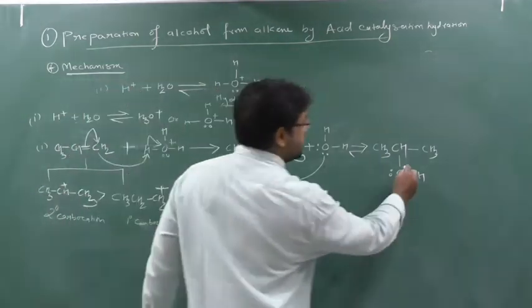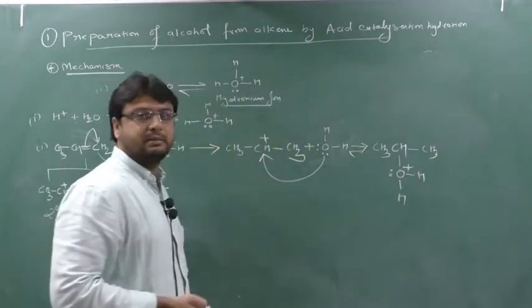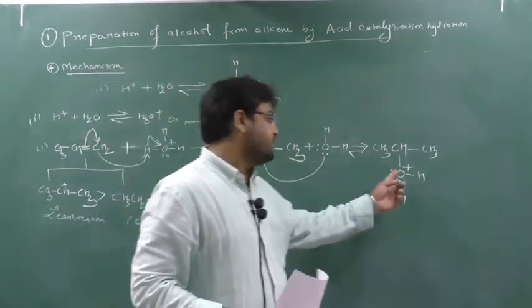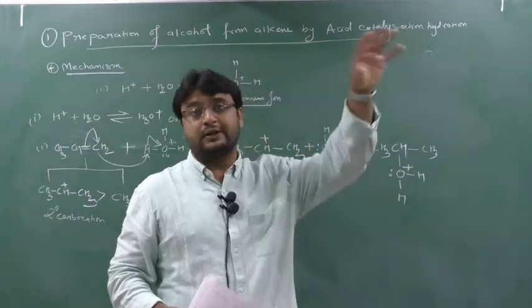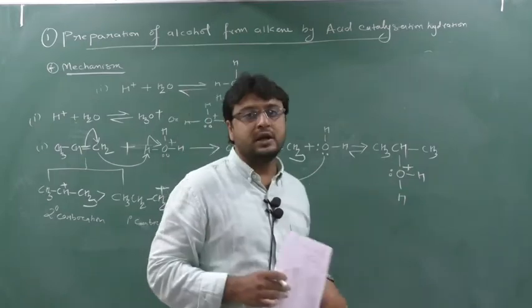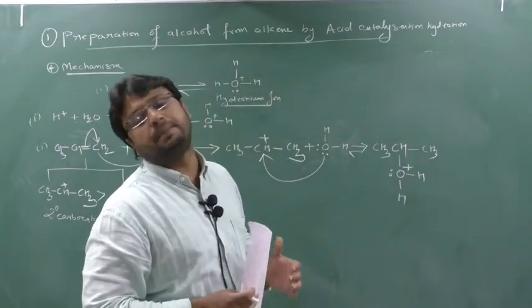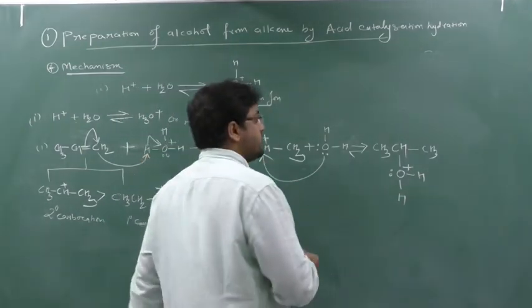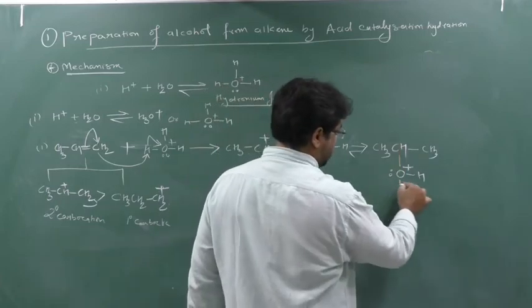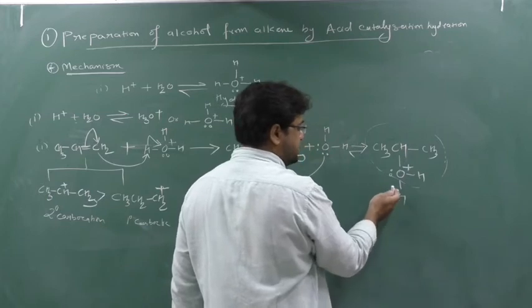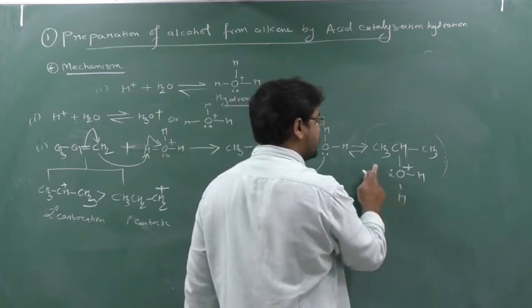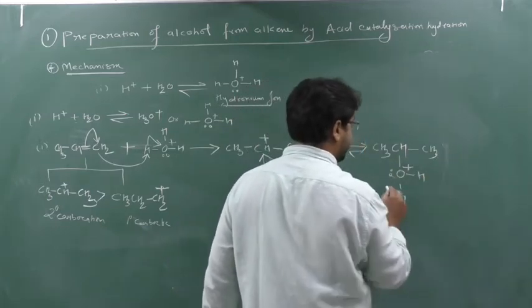But now this oxygen is highly unstable. Why is this highly unstable? Because oxygen has a positive charge, and positive charge cannot reside on an electronegative element. So this species is highly unstable. That's why we say it is a protonated alcohol. Why protonated alcohol? See here, this is alcohol, and this alcohol contains one H, so this is H plus. So we say it is a protonated alcohol. In your book it would be written.